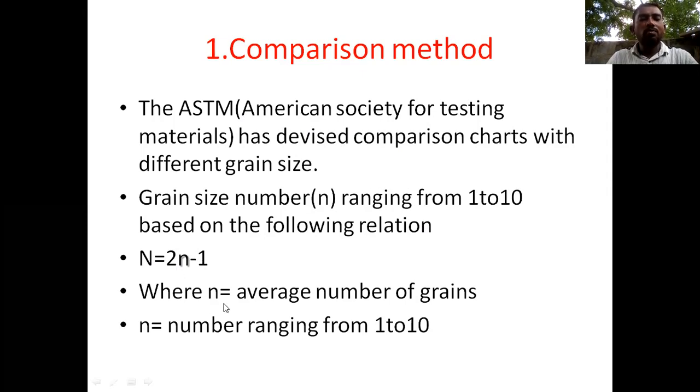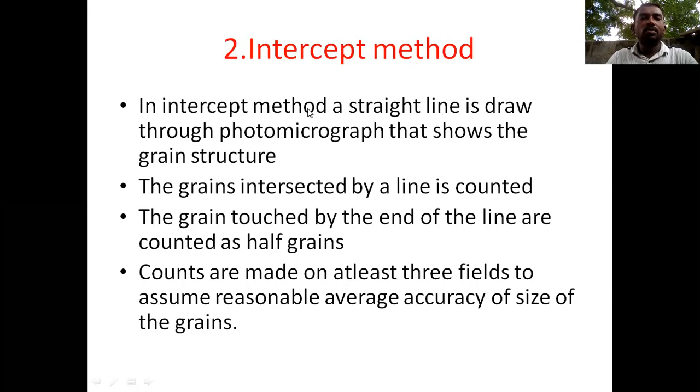Where capital N equals the number of average grains, and small n equals a number ranging from 1 to 10. This one we can call the comparison method. Next comes the second one, the intercept method. In the intercept method, a straight line is drawn through the photomicrograph that shows the grain structure.